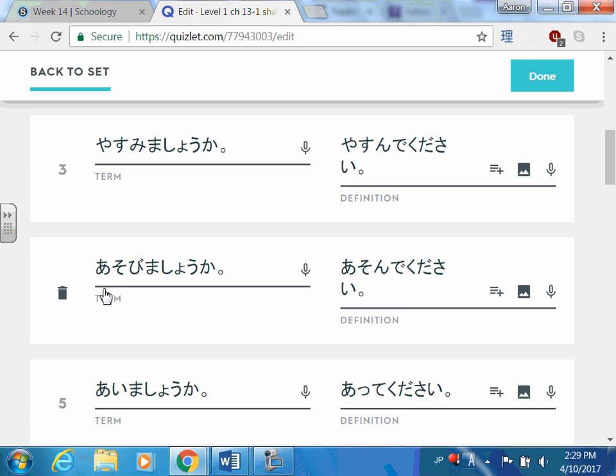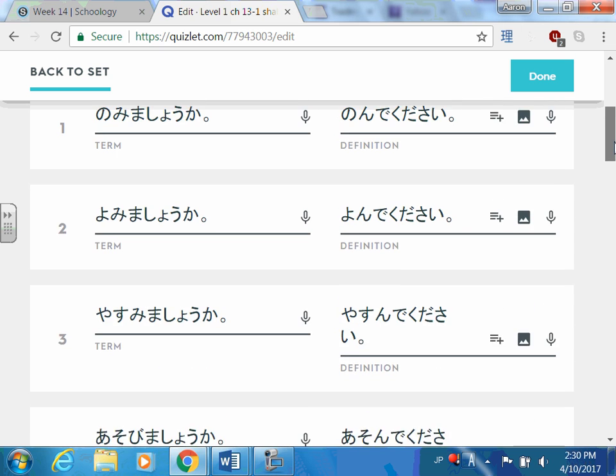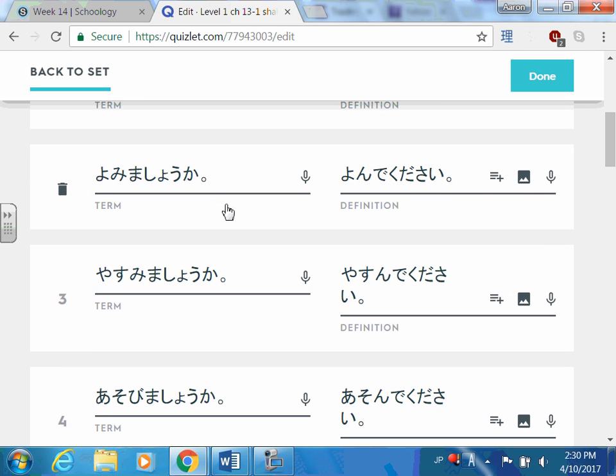It works the same way if it's asobimashou ka, which by the way means shall I play. Yasumimashou ka means shall I rest. Asonde kudasai. So you take off the bi and you replace it with nde. The other verb this works with is if there's a ni before the mas. The only verb that seems to hold true with is shinimashou ka, which isn't really suitable in this case.